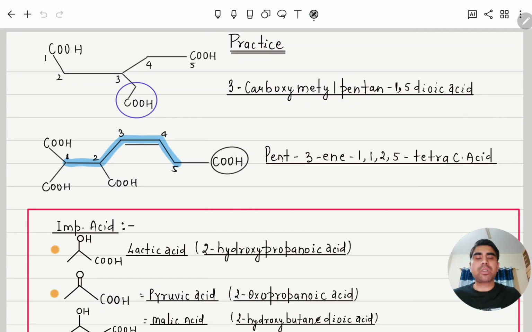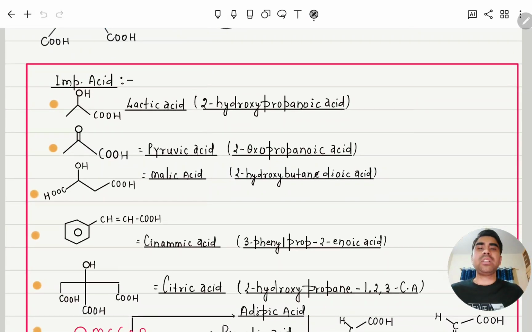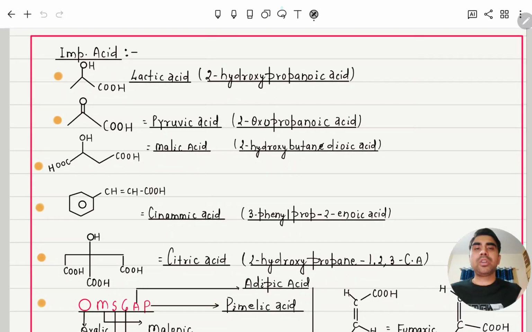Some important carboxylic acids you should remember, they will ask directly, like lactic acid. This is the common name, and this is its IUPAC name. This is the main functional group, so this will be a prefix at 2, so 2-hydroxypropanoic acid. Similarly, this is pyruvic acid, where the ketone is a secondary prefix, so 2-oxopropanoic acid.